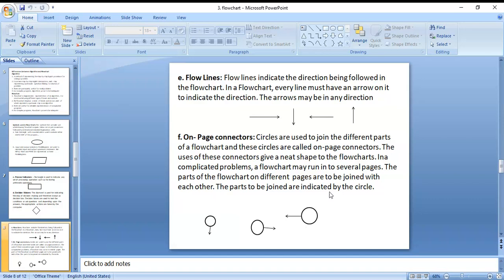And these are page connectors, on-page connectors. We can connect one page to another page by using these page connectors. This is top to down, this is left to right, this is right to left, and another one you can go top.